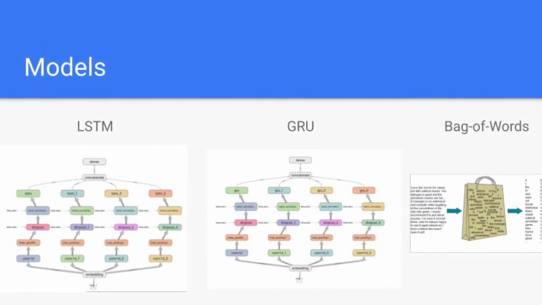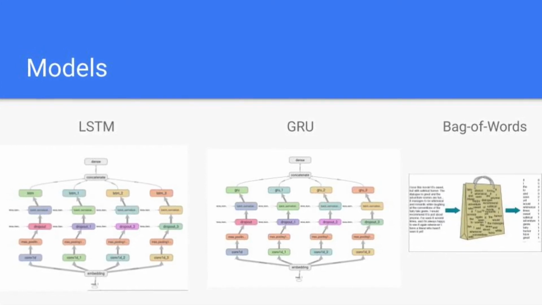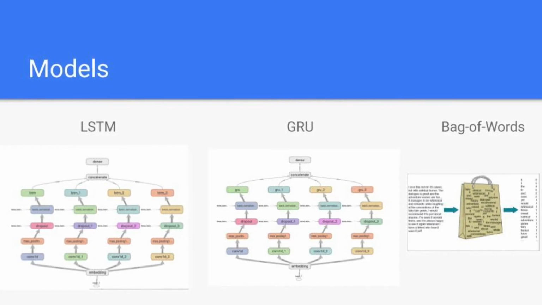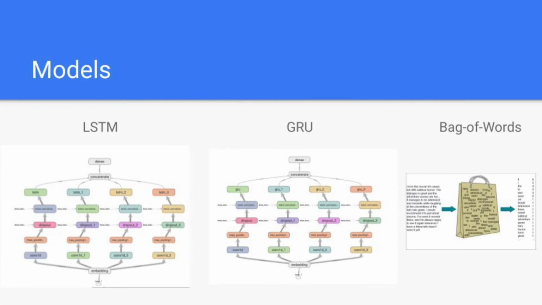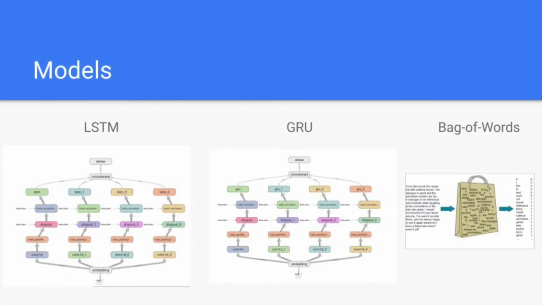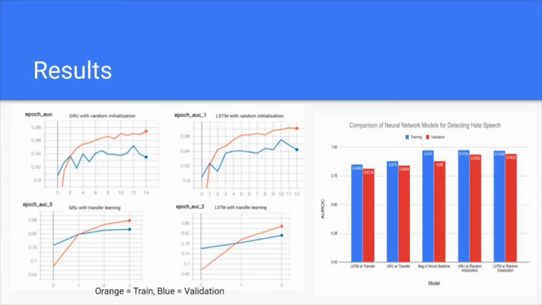Additionally, we tried a bag of words model, so essentially just representing text as a collection of all of its constituent words and then feeding that into a naive Bayes classifier. This was used as our baseline for comparison to our neural network-based models. In all of the LSTM and GRU models, we implemented early stopping, which would happen in cases where the loss hasn't decreased for 2 consecutive epochs.